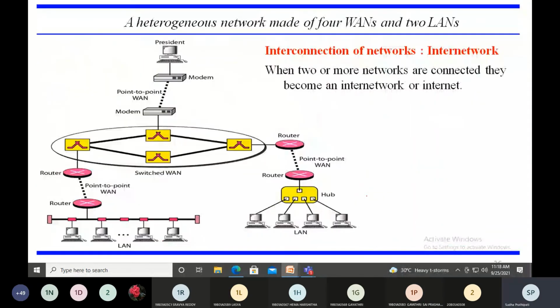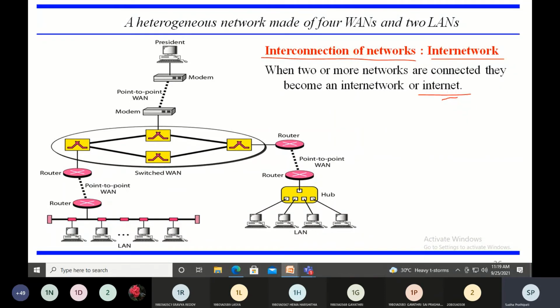Okay, so let us look into another diagram. This is an example of what can be an internet. You can see that interconnection of networks is called an internetwork, and this internetwork is also called the internet. We are just giving it a short form.